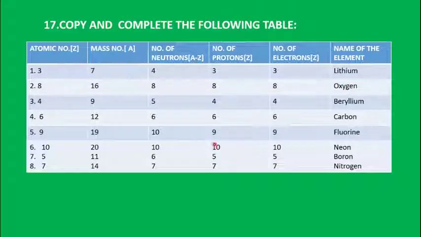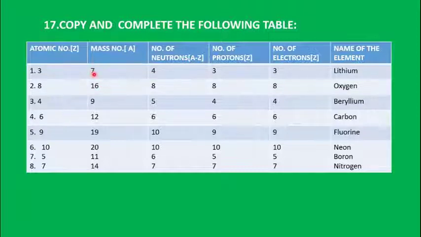Next, this is another example of how you can find out the number of neutrons, protons and electrons in an atom. Here are elements with atomic numbers 3, 8, 4, 6, 9, 10, 5, 7. These are the elements where the atomic number is given. In this column, you have the mass number of the atom. Looking at the mass number and atomic number, you can calculate the number of neutrons, protons and electrons. Here the first and second I'll explain to you, the remaining you can do.